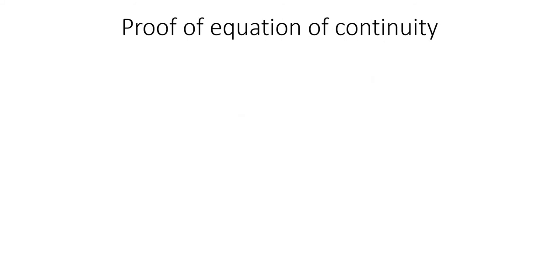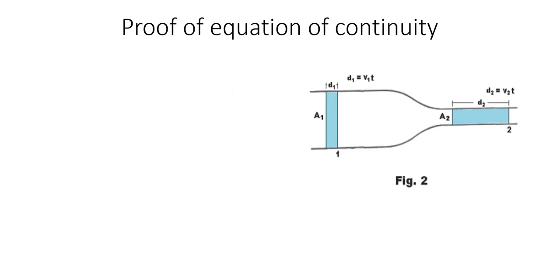Now we will see how we can prove the equation of continuity. For that we are considering a pipe of varying cross-section. Two points we are considering, 1 and 2. Let A1 be the cross-sectional area at point 1, and A2 the cross-sectional area at point 2, and let V1 and V2 be the velocities. How we can prove that, we are going to see.